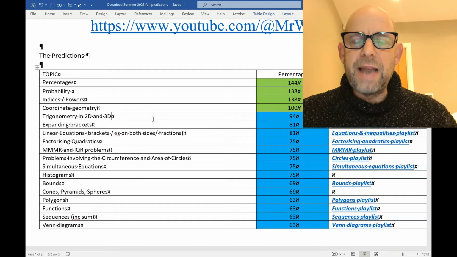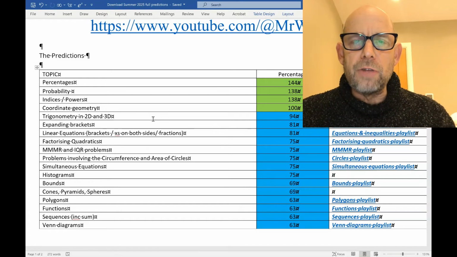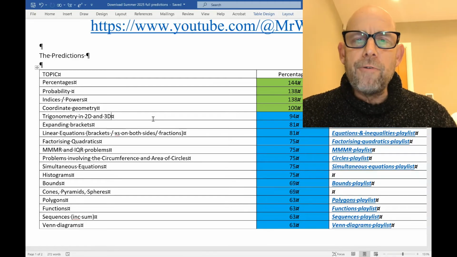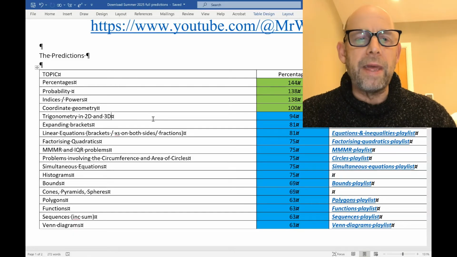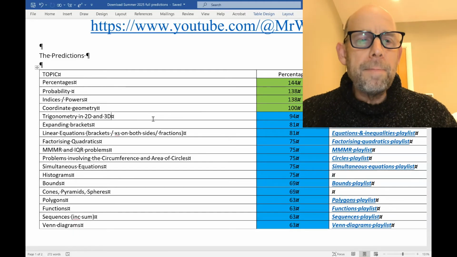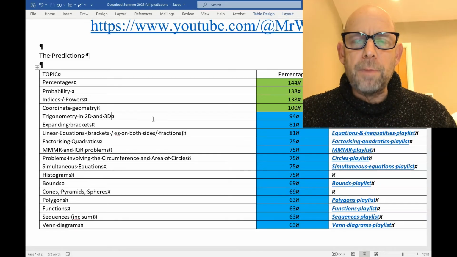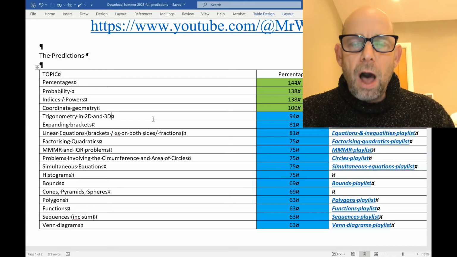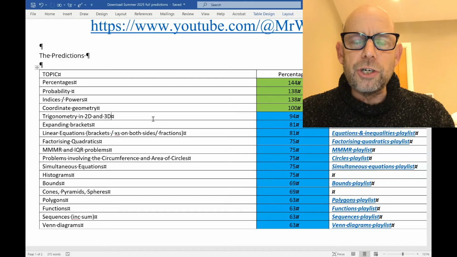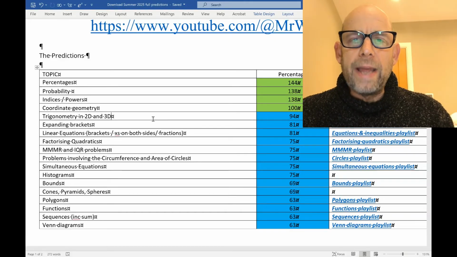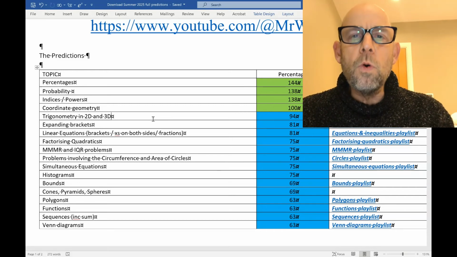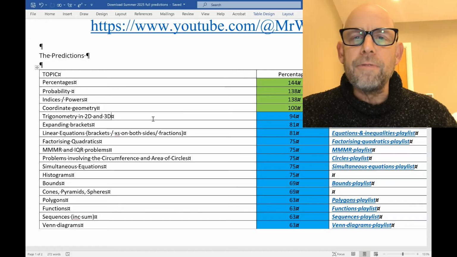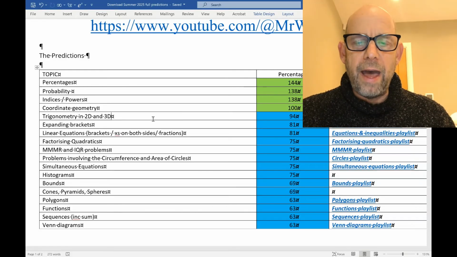Indices and powers. Now, at an accessible level, we're just using the rules of indices, and at a higher level, we're writing all the numbers in a problem in the same base, perhaps as 2 to the power of something or 3 to the power of something. Probability. Many different levels of questions on probability. Have a look at the probability playlist and that will take you through them. But the harder questions on probability, those grade 9 questions, rely on you being able to set up an equation and solve it. And percentages. Percentages comes up more than any other topic. And again, you will find the percentages playlist useful there.